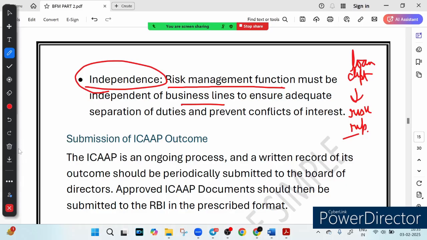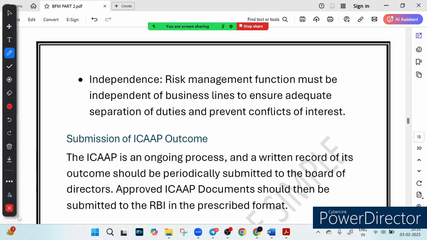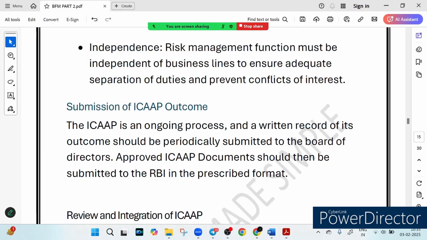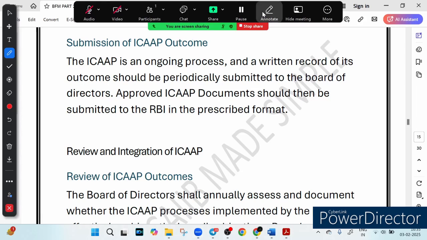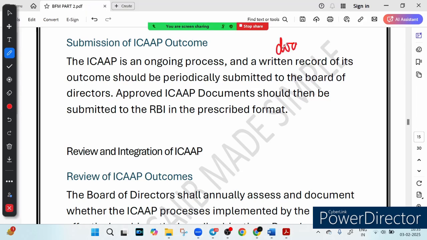Now let's talk about submitting the ICAAP outcome, and why it is important. But wait, tracking risk is not enough. Banks need to document everything, right? We are tracking risk, very nice, but banks need to document everything, and after documenting, they should submit a report to the regulators. So before that, first understand what this ICAAP is.